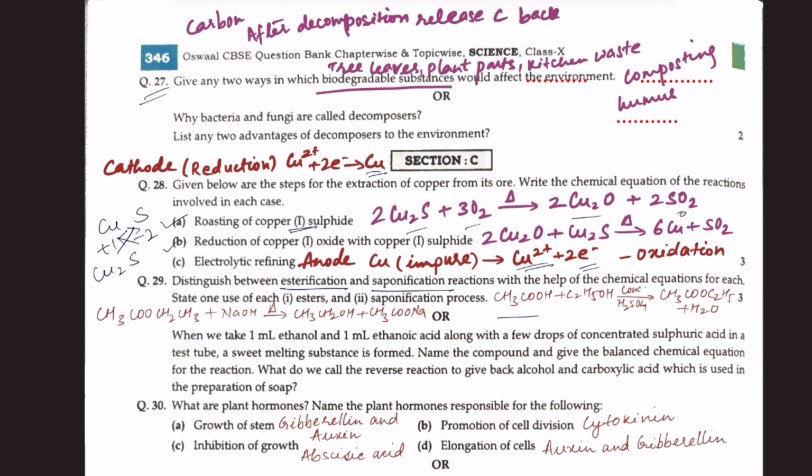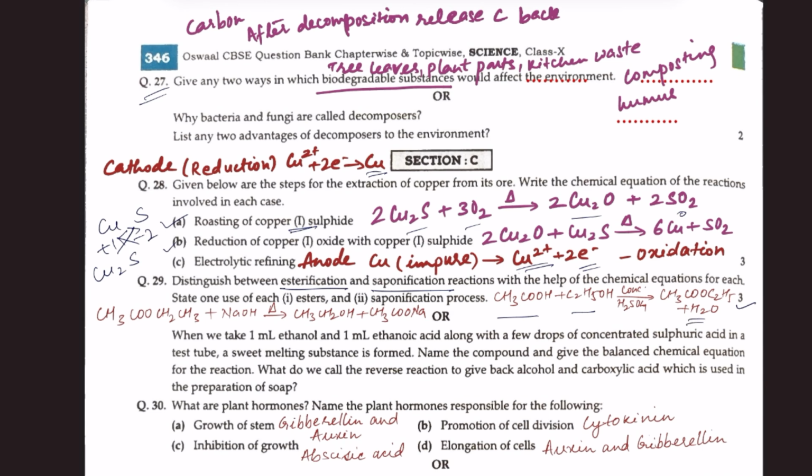When it reacts with ethanol, that is a reaction between acid and alcohol, in the presence of concentrated sulfuric acid, it gives ethyl acetate. IUPAC name is ethyl ethanoate. This is known as the ester. Ethyl ethanoate is the ester, plus water is formed as the byproduct.